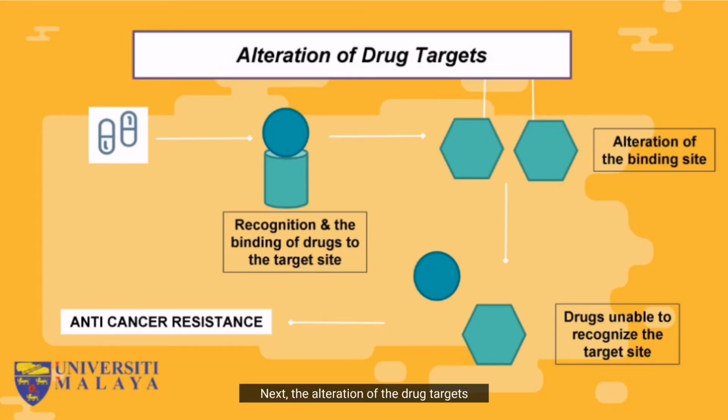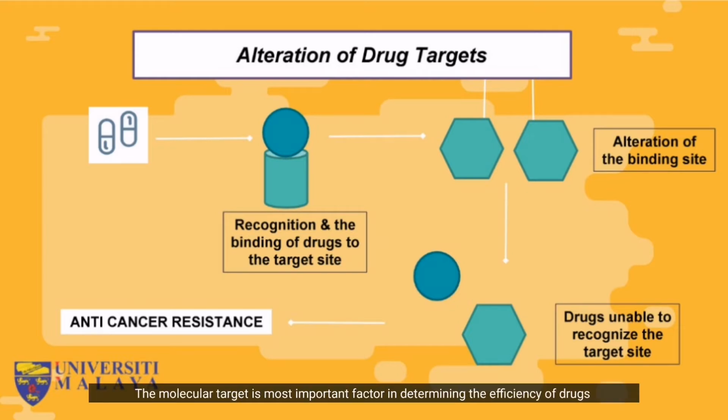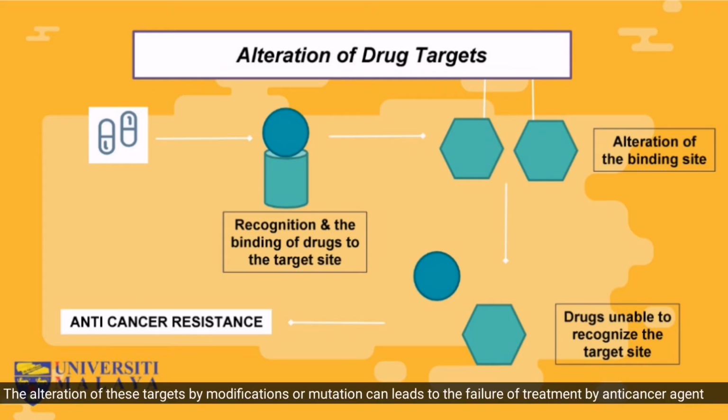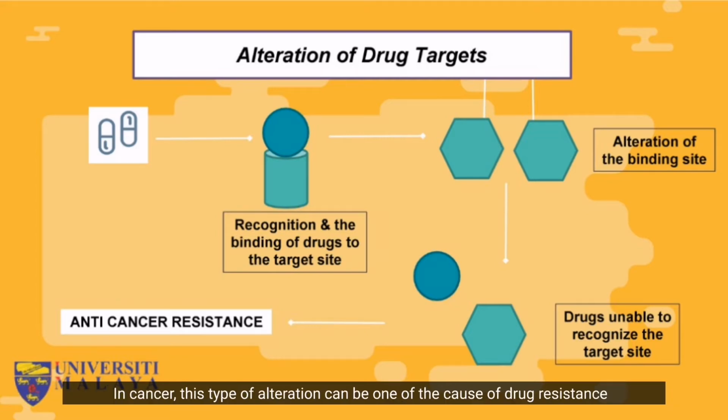Next is the alteration of drug target. The molecular target is the most important factor for determining the efficiency of the drugs. The alteration of these targets by modification or mutation leads to the failure of the treatment by anti-cancer agents. In cancer, this type of alteration can be one of the causes of drug resistance.